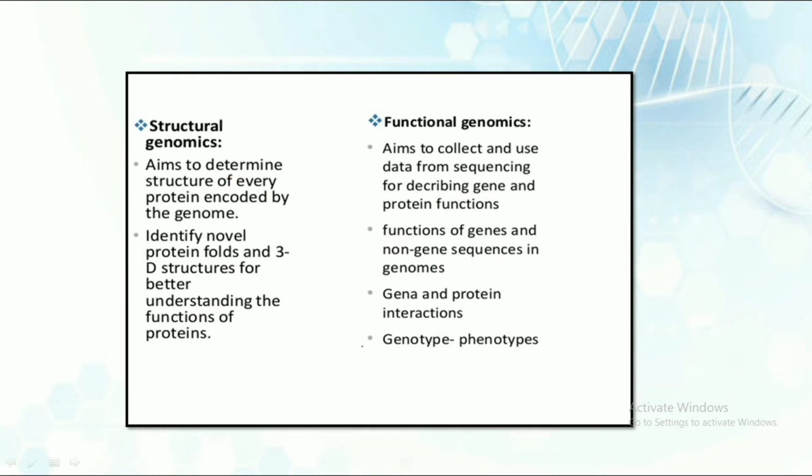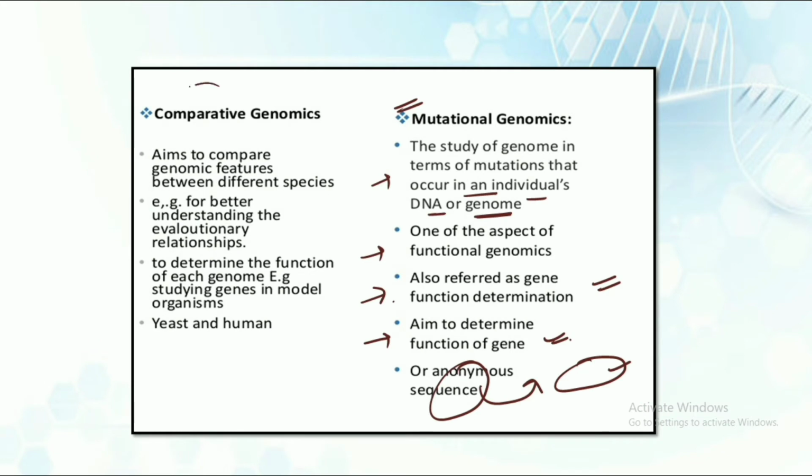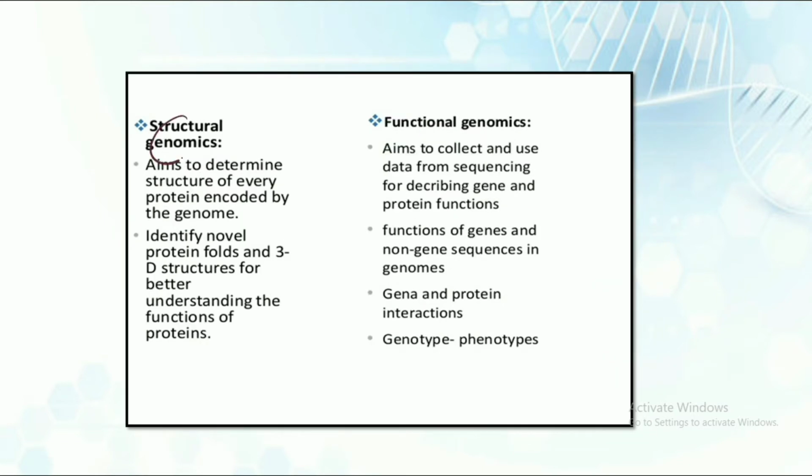The name of each genomics suggests its function. The first one was comparative, in which we were comparing. In mutational genomics, we looked at the mutations that are happening. In structural genomics, we mainly focused on determining the structure, and in functional genomics, we mainly aimed to find out the functions of the particular genes that we are targeting.